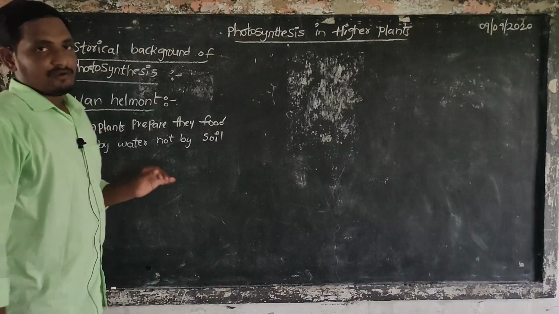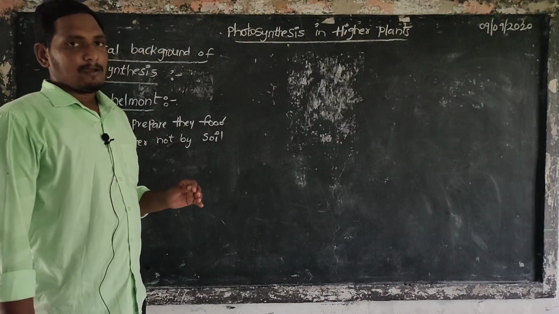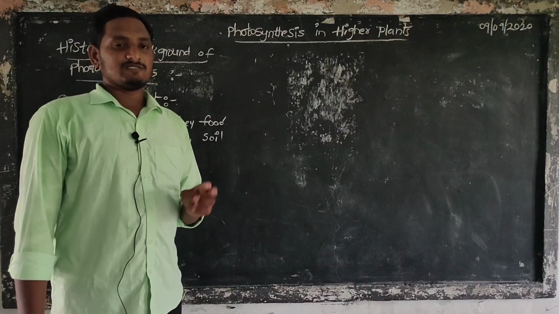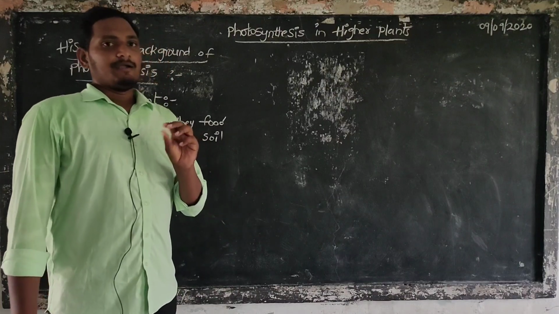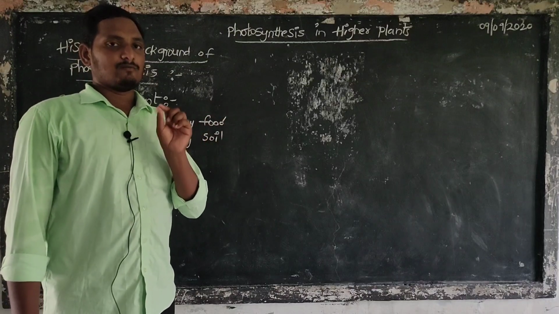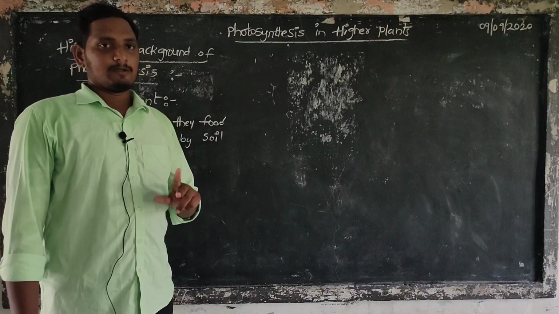How? He took a potted plant and took two measurements. One is the plant weight, the body mass weight, and the other is the soil weight.